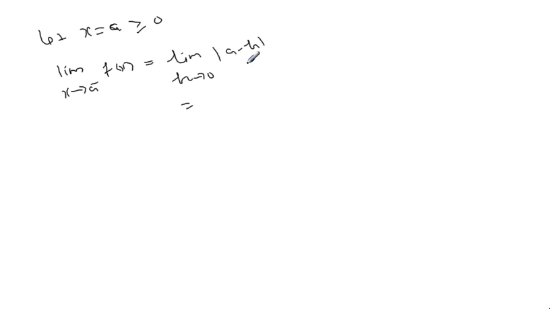Then what is the absolute value of the positive value a minus h? a minus h alone. With the limit h approaches 0, the h term alone becomes 0, so the left limit is a. Now the right limit, limit x approaches a plus of f of x.